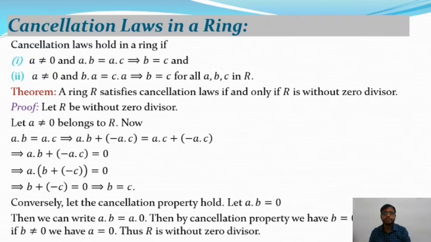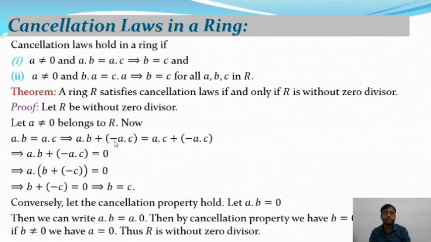So here is the theorem. A ring R satisfies the cancellation law if and only if R is without zero divisor. This is the theorem. So here is the proof of the above theorem. Let R be without zero divisor, and let A be not equal to 0 and belong to R. So now A dot B is equal to A dot C, and this implies A dot B plus minus A dot C is equal to A dot C plus minus A dot C. In this equation, we add minus A dot C on both sides, and we get this.